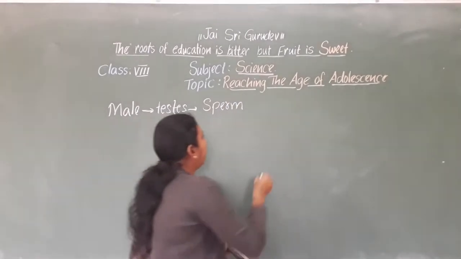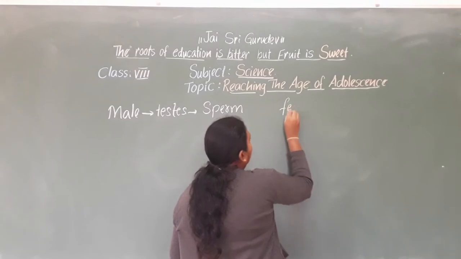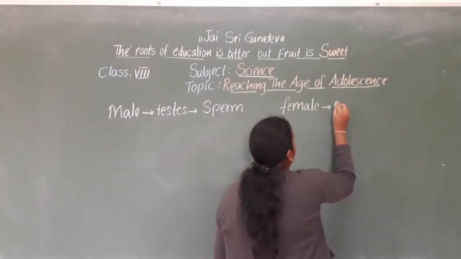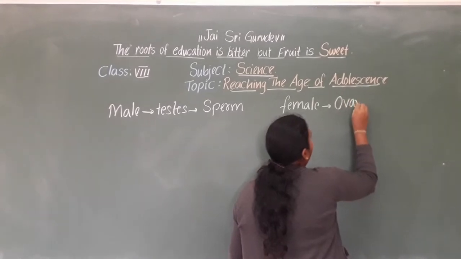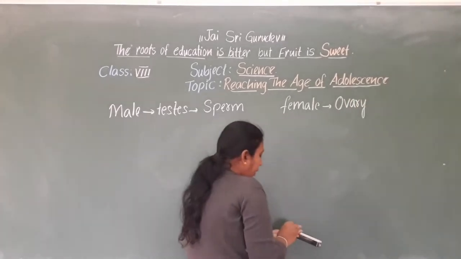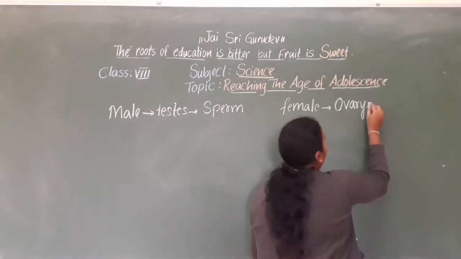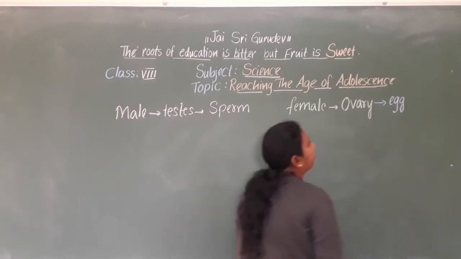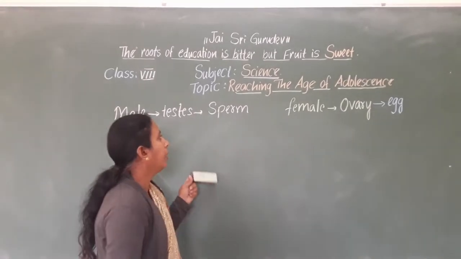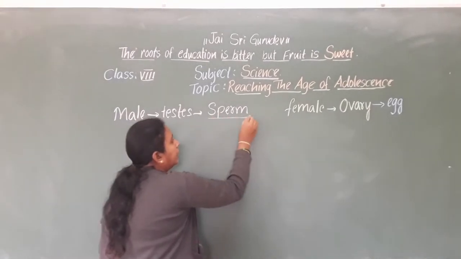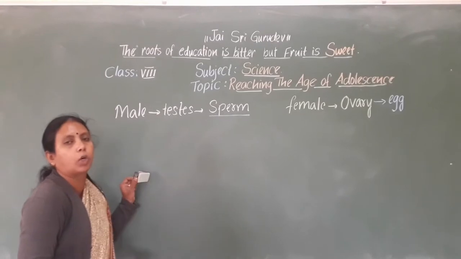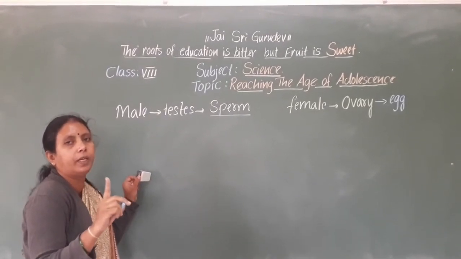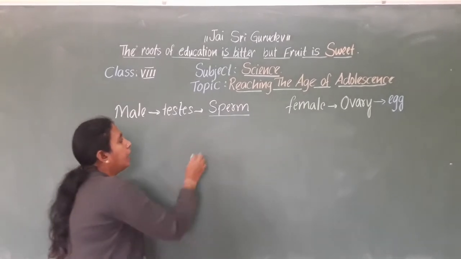And the female reproductive organ is the ovary, which produces the cell we call egg or ovum.